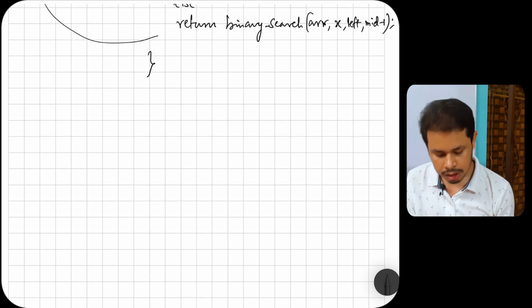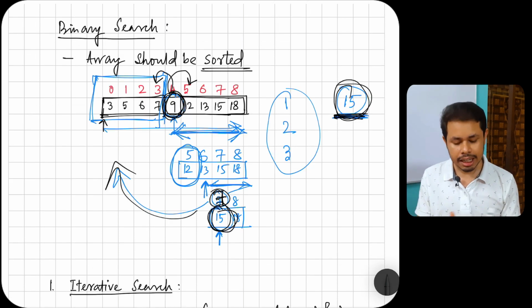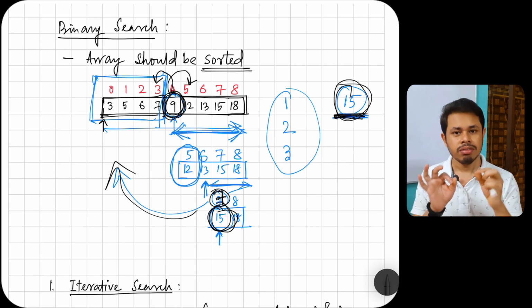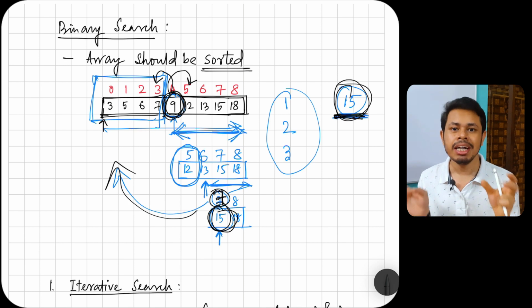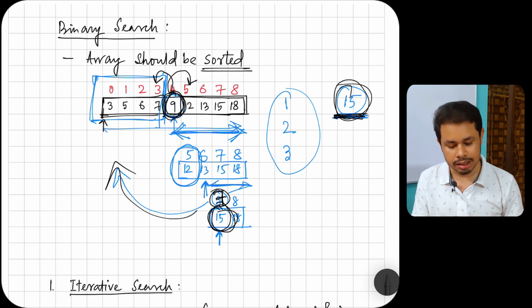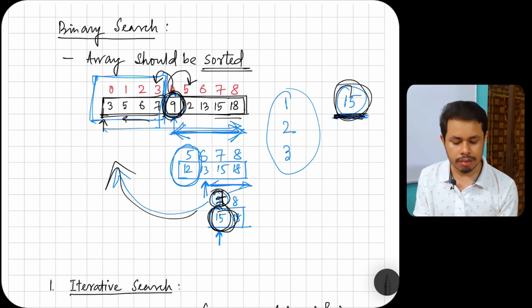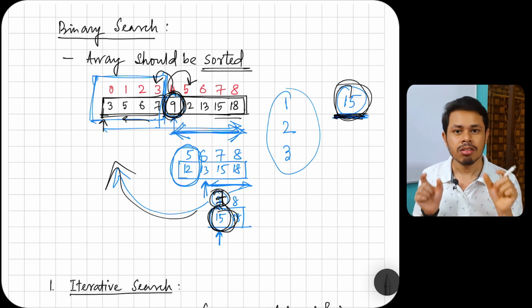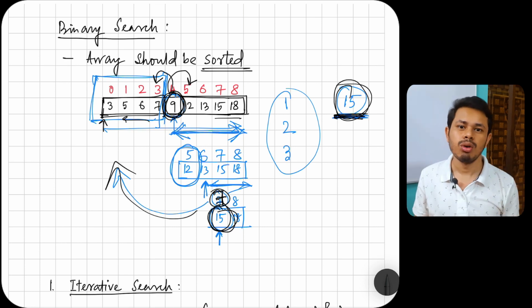So let's focus on the time complexity of binary search. Now understand carefully. Every time we find the middle element in our array, the entire array segment is divided into equal parts. So whether we have to go to the right part or the left part, our number of elements will be reduced by 2. If it is not exactly divisible by 2, it will be roughly 2. You can call it the floor of n by 2.